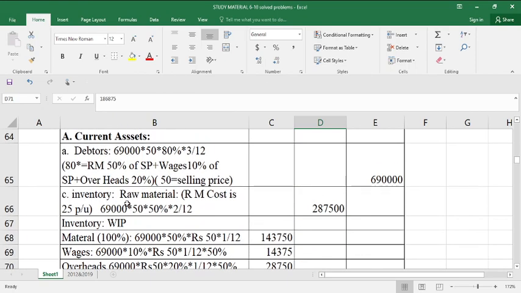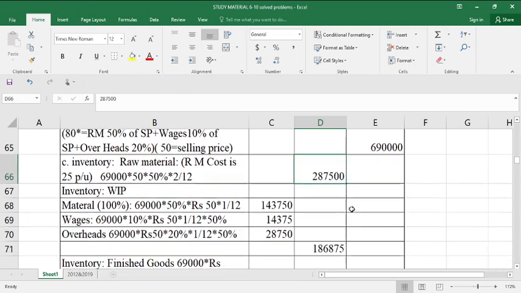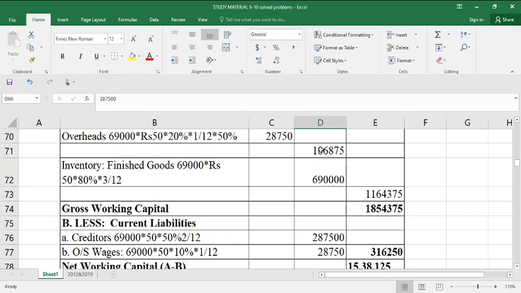So in inventory, first one raw material, second one work in progress. Now we have to calculate finished goods. So here finished goods are to be computed on cost of production actually, but in this problem cost of production and cost of sales is one and the same. Raw material plus labor plus overhead, these three together are cost of production as well as cost of sales.